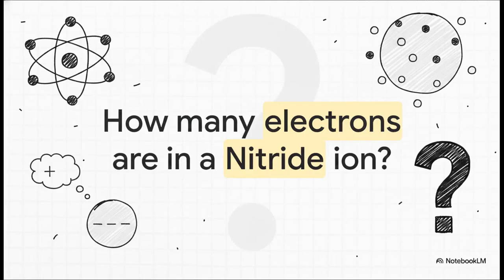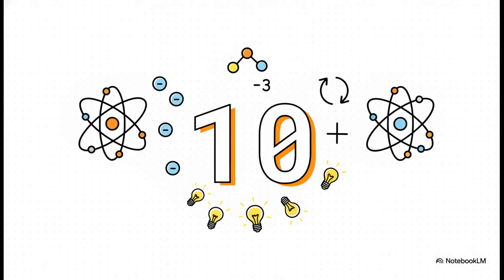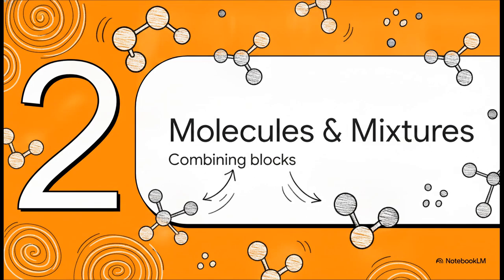All right, let's actually test this out really quick. I want you to think about this. If a normal nitrogen atom usually has 7 electrons and 7 protons, how many electrons are sitting inside a nitride anion that has a negative 3 charge? Take a quick second to do the math. Okay, if you guessed 10, spot on. You nailed it. That negative 3 charge literally means the atom gained 3 extra negatively charged electrons on top of its original 7. 7 plus 3 equals 10. Brilliant job.